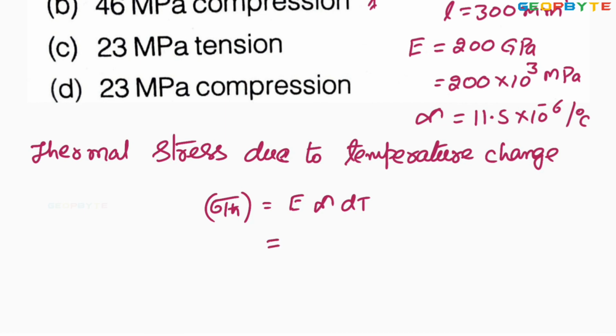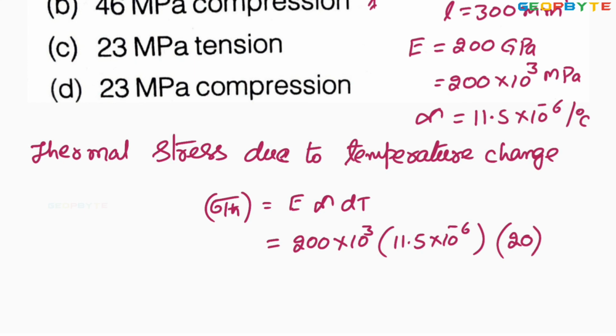So the E equal to Young's modulus 200, let it be in megapascal, into 10 power 3. Alpha is 11.5 into 10 power minus 6 into dt given 20 degrees centigrade. You simplify this value for getting 46. The answer is in megapascal, 46 megapascal.